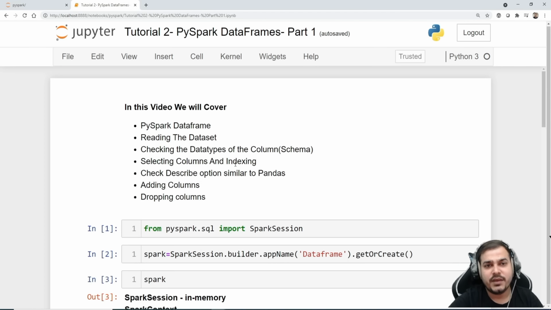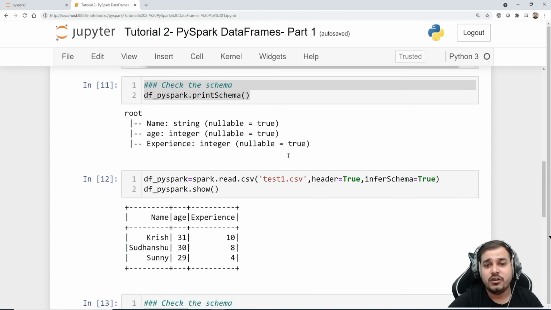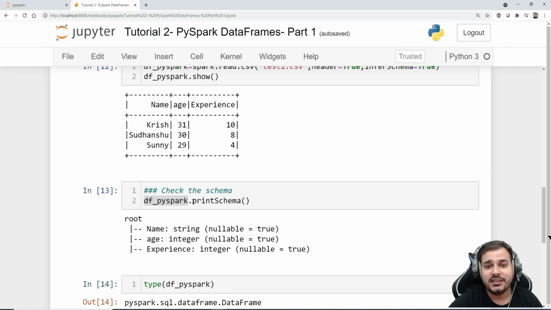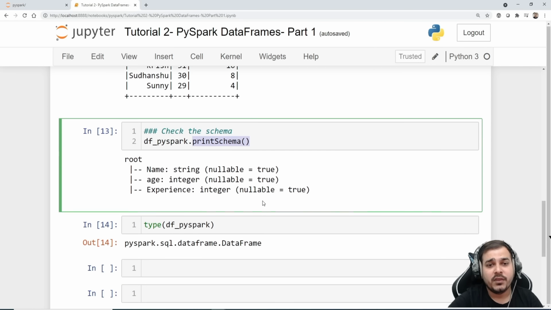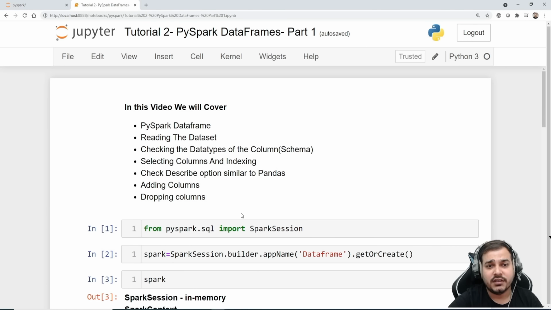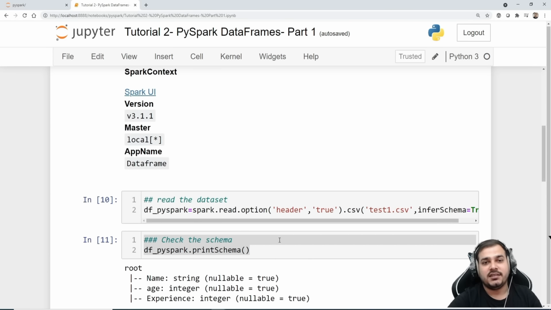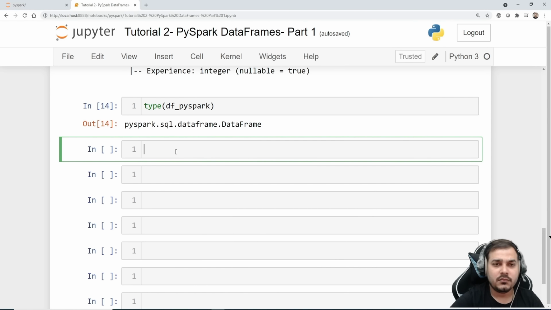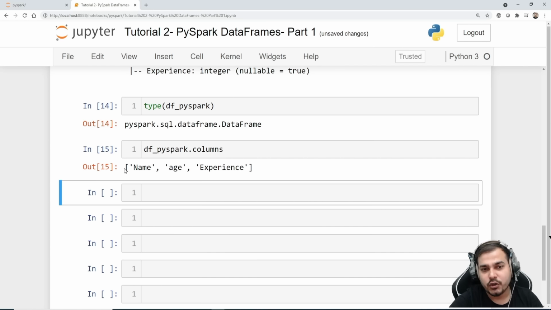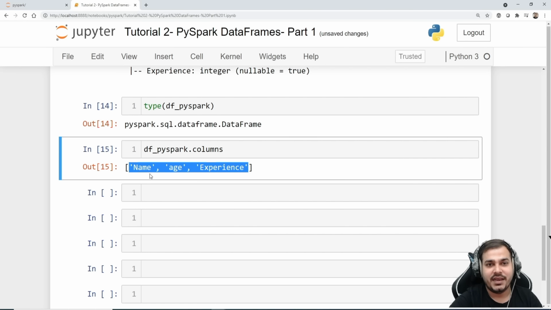So what we have done is: I've given you an introduction to data frame, reading the data set, and checking the data types of the columns. To check the data types of the columns, we just wrote print schema. Now one more thing I can do after this is selecting columns and indexing. First of all, let's understand what columns are present and how you can get all the column names. To get the column names, you can just write dot columns. When you execute it, you'll get the column names like name, age, experience. Perfect.